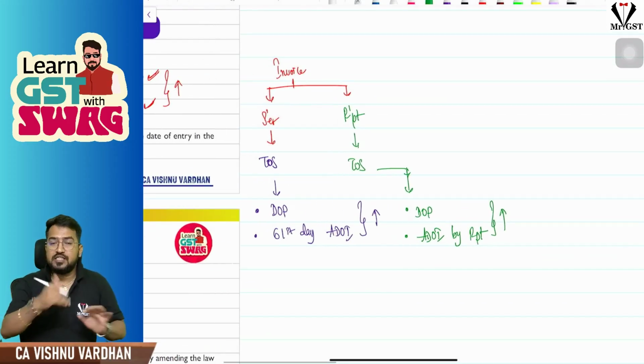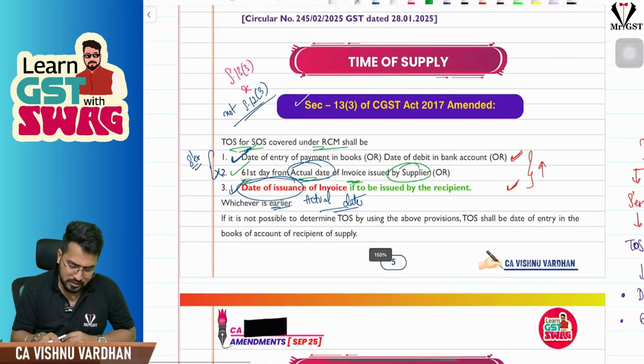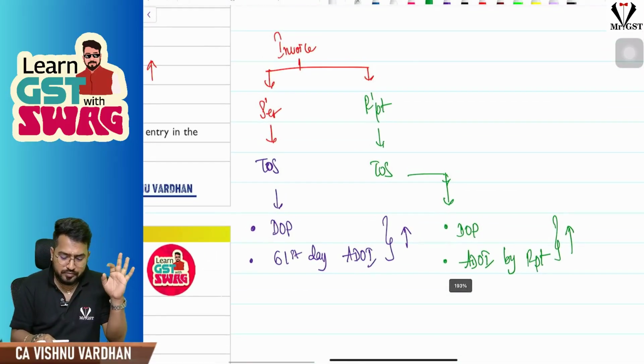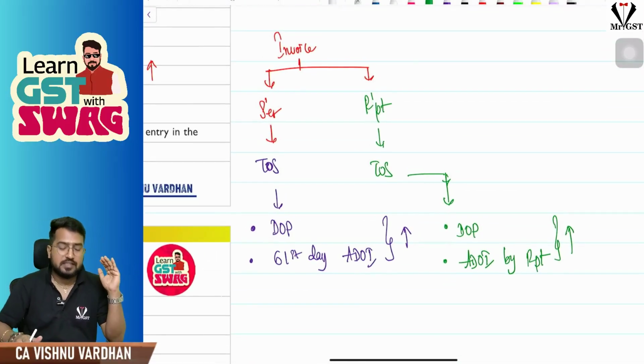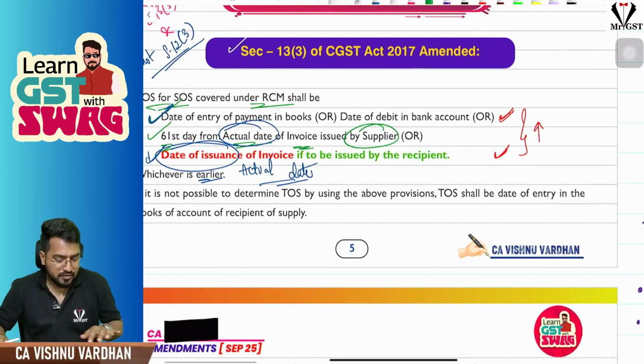Okay, so this is one interesting amendment here. And yes, anything else in this I just wanted to discuss? So no, that's all. So this is the simplified version of that section 13 subsection 3. Hope it is clear for you. So this is the amendment in 13 subsection 3, time of supply.